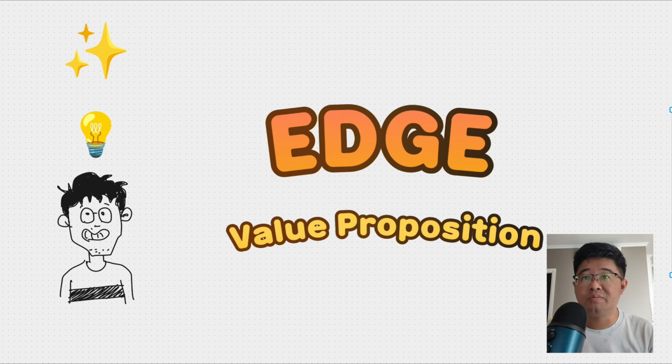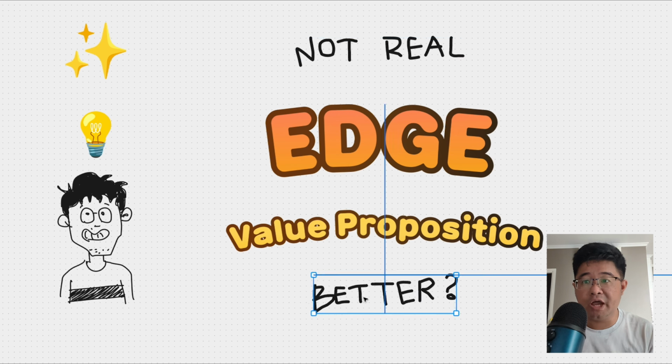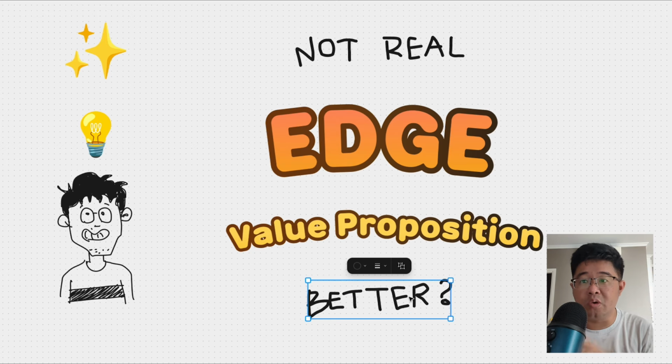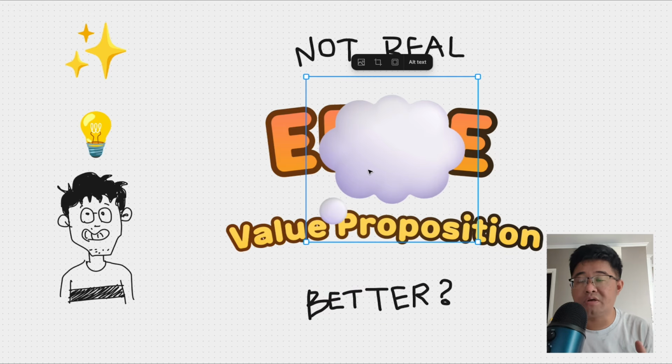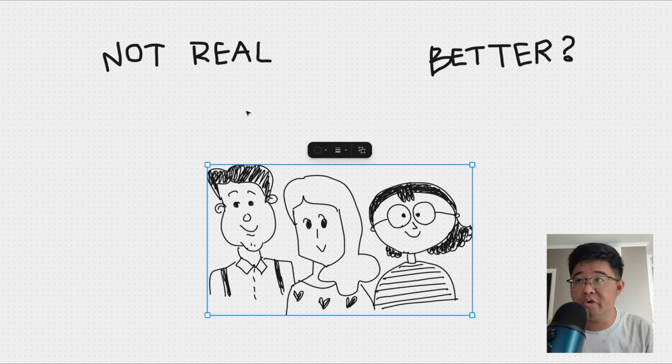At this point, the problem is we actually don't know if it is real, because it's just an educated guess, maybe supported by some research, and we also don't know if it is actually going to be better. At this point, it is called a hypothesis. So this is an idea that might come true. Usually what happens is people tend to think this idea will work and try to go all in. But actually what is important is we will never know if this idea is real, or if this edge is real, or if it is actually better.